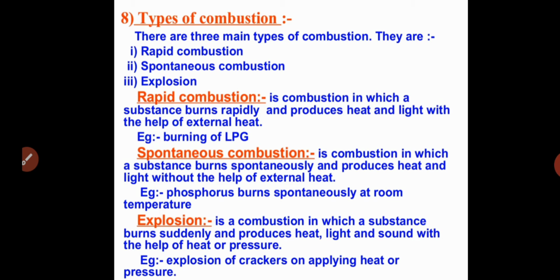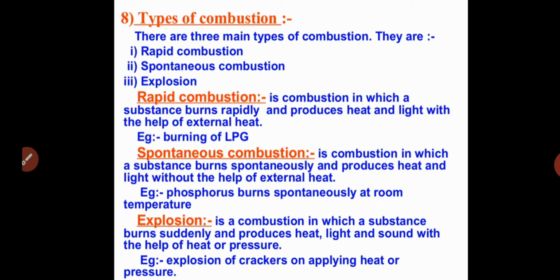Students, in the last class we learned the definition of combustion, combustible substances, air is necessary for burning, ignition temperature, conditions necessary for combustion, how we control fire, and also methods of controlling fire. Students, you have to know a few more things about combustion and also flame.